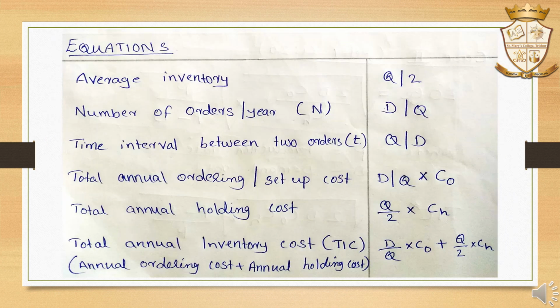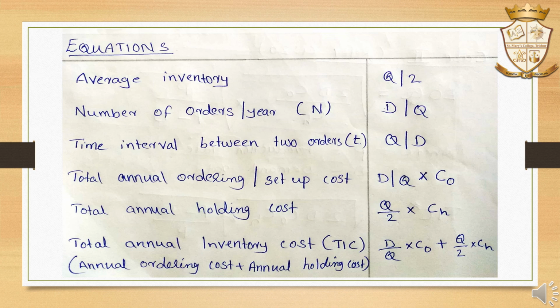Then we are discussing what the equations used for inventory control are. There are so many equations, so you should go through them. After that we take the illustrations and the problems. The average inventory is equal to Q by 2. The number of orders per year, N, is equal to annual demand divided by quantity ordered, D divided by Q. Time interval between two orders, taken as T, is equal to Q divided by D. Total annual ordering cost or setup cost is equal to D by Q into CO.